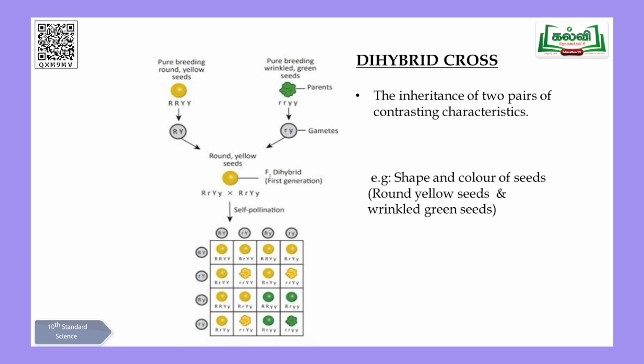Look at the slide here, children. So this is the end of the dihybrid cross. As I mentioned, two characters, children. Seed is taken, seed with yellow and green, seed round and wrinkled. These are the shape and color of the seed. These are the two pairs of contrasting characters. He did a lot of experiments as he did for the monohybrid cross. Towards the end, he was able to get 9:3:3:1.